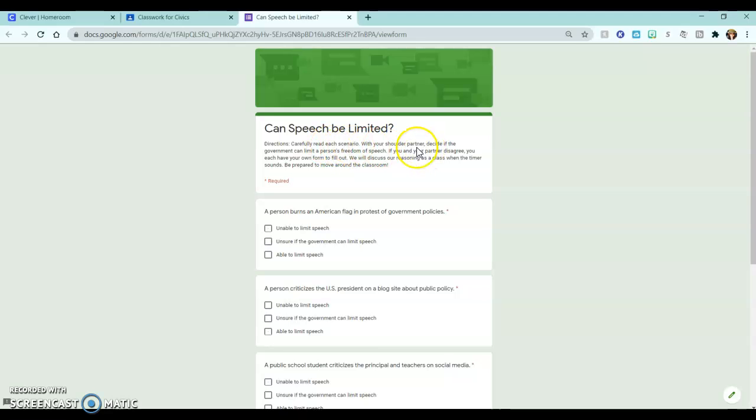With your shoulder partner, decide if the government can limit a person's freedom of speech. If you and your partner disagree, you each have your own form to fill out. We will discuss our reasoning as a class when the timer sounds. Be prepared to move around the classroom.